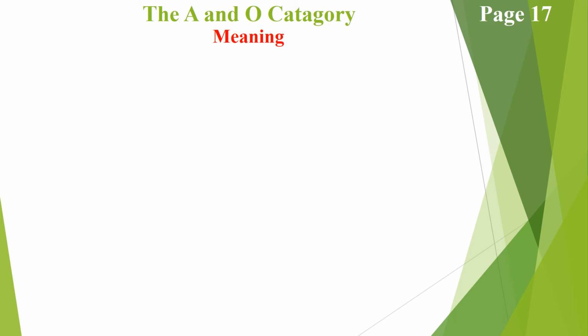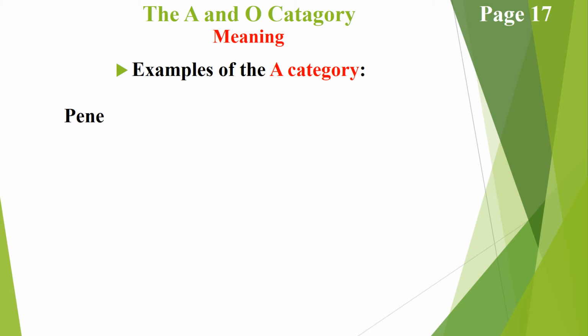And so, examples of the are category, okay? So these are some of the things in the are category that we went over last week, and one of them was pene, and pene simply means, no, it's not a lady, pene simply means pen, okay?